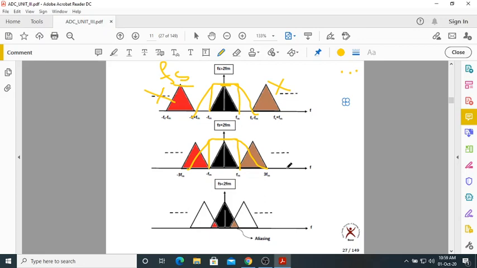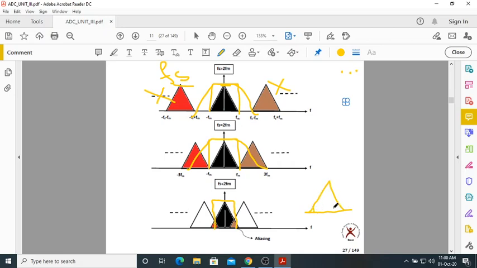But in the second case, you can recover, provided the filter has sharp cutoff frequencies. In the third case, you cannot recover. The recovery is impossible. Even though I use an ideal low pass filter, recovery is impossible. What happens? Suppose I use an ideal low pass filter like this. You are not getting your original message spectrum back. You are getting some distortions.